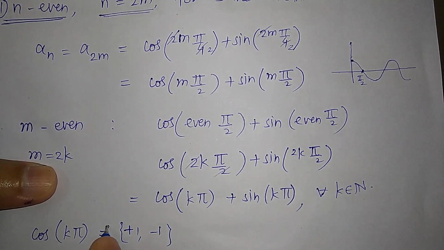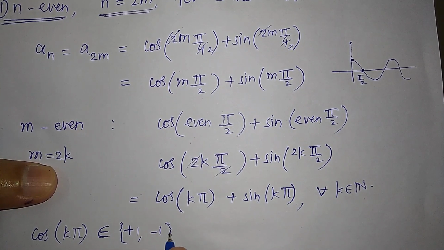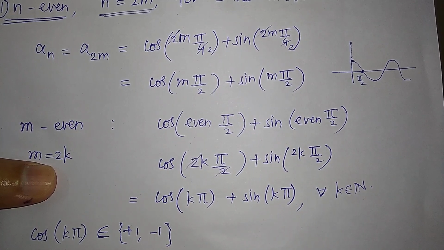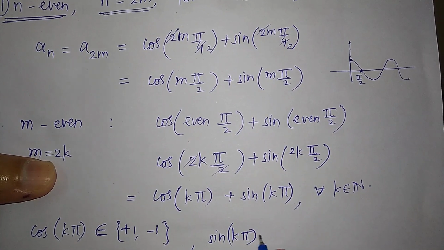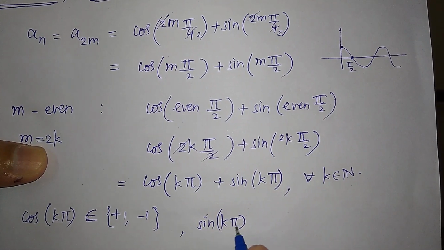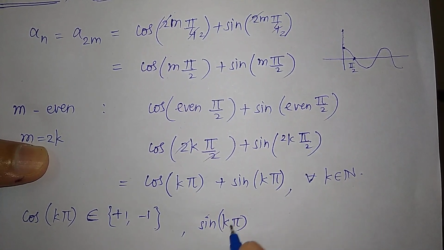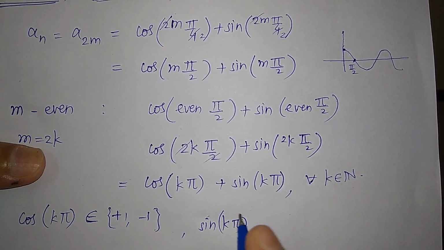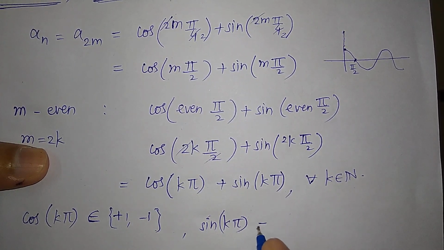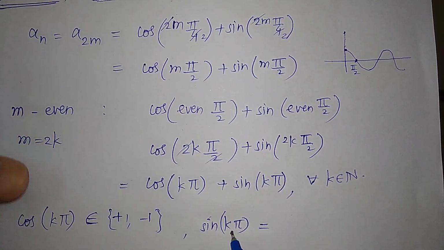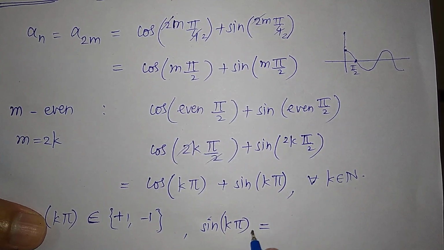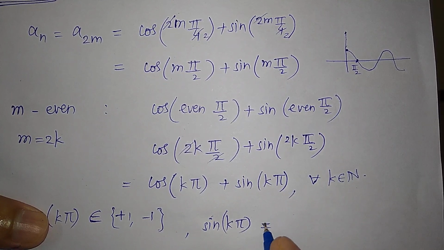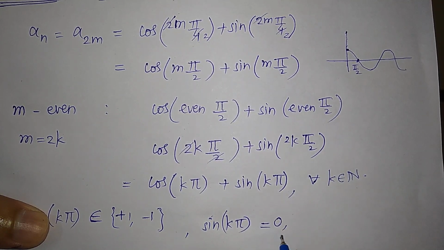So cos k pi belongs to this set for any k. Similarly, look at sine of k pi. It means you take all the multiples of pi and take the value of sine at these points. Sine pi is 0, sine 2 pi is 0, sine 3 pi is 0, and so on. So sine k pi is 0 for all k.